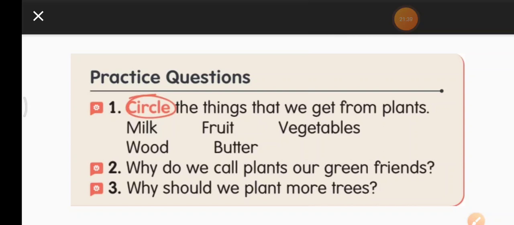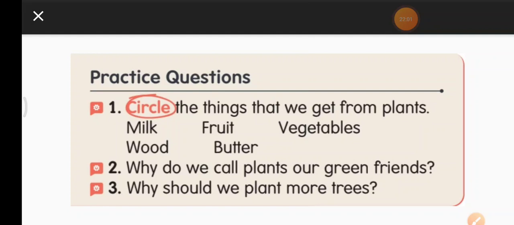Okay. Then third question, why should we plant more trees? When plants are helping us in so many ways and purifying the air, if we protect the plants and trees, if we plant more trees, then we will get more benefit, more help from plants. Right, students? So I hope you have understood this lesson.